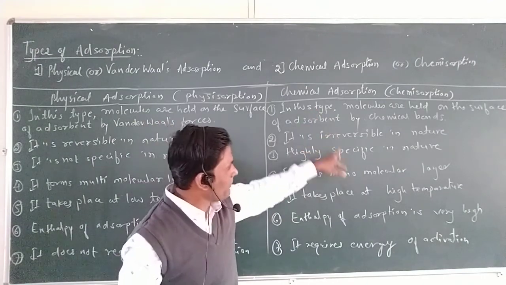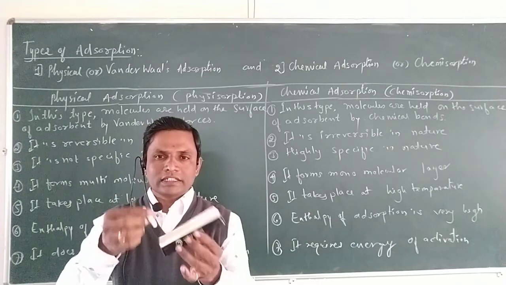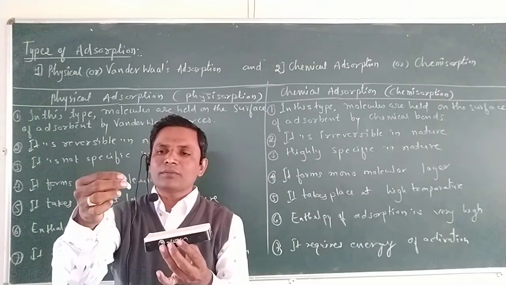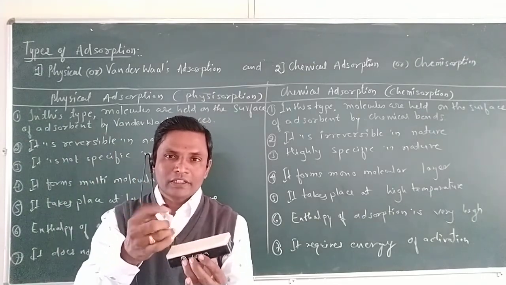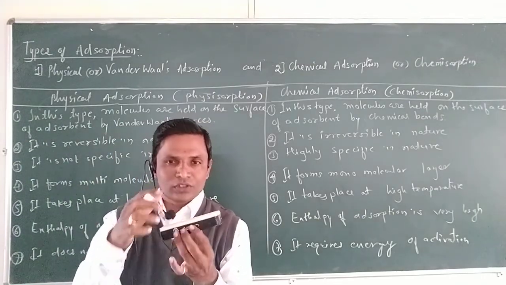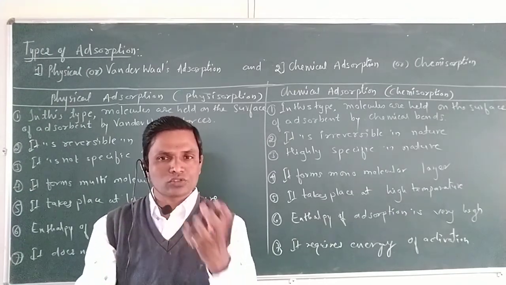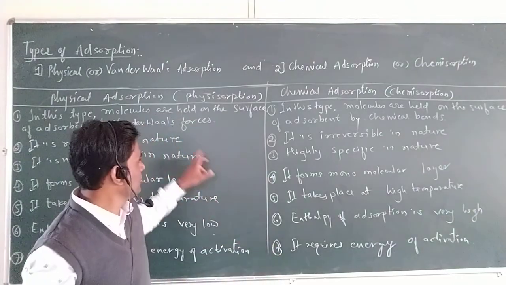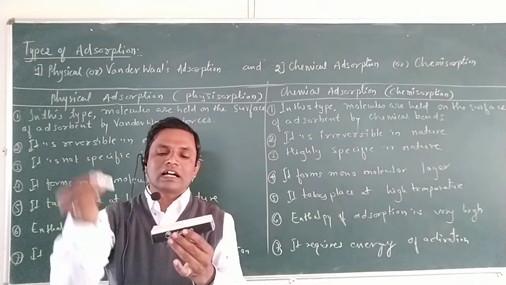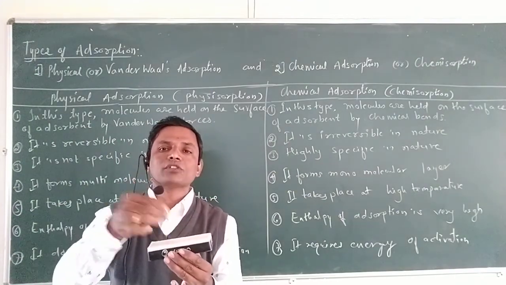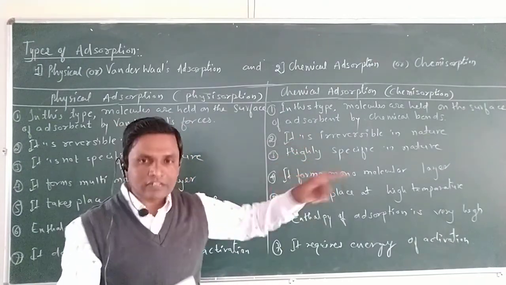But chemical adsorption is irreversible in nature. Why? Once the adsorbate molecule is adsorbed on the adsorbent by chemical bonds, as we know, any chemical bond formed by a reaction is stronger compared to the van der Waals force of attraction. Therefore, it is irreversible. Once molecules are adsorbed on the surface of the adsorbent, they cannot be removed easily.